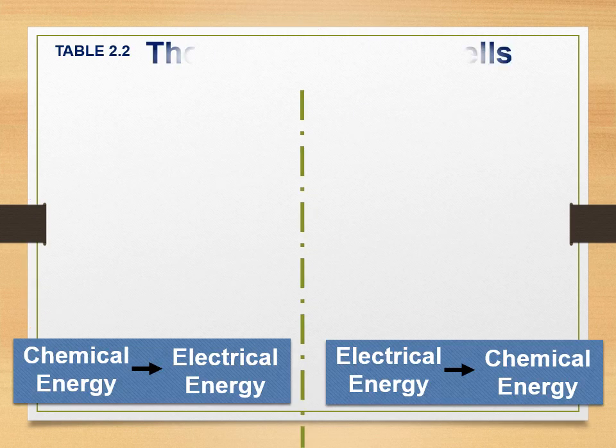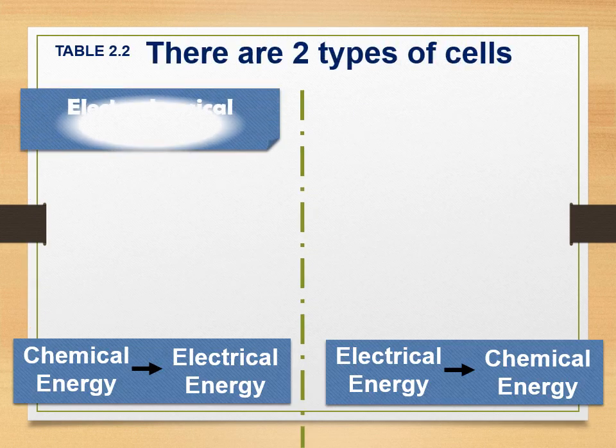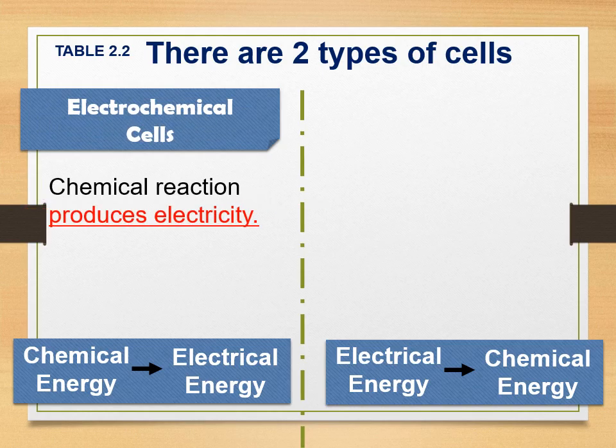There are two types of cell. The first one is electrochemical cell, or we can also call it galvanic cell or voltaic cell. Why do we call it voltaic cell or galvanic cell? Because chemical reaction produces electricity. The electron produced by the spontaneous redox reaction will go through the wires where it will be detected by galvanometer or voltmeter.